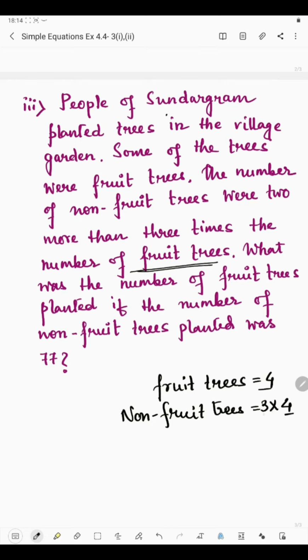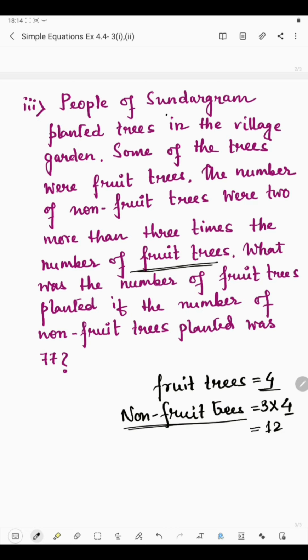So 3 times more means 3 is multiplied by 4, so it's 12. That means the number of non-fruit trees is given in terms of fruit trees. If we know the number of fruit trees, then we can easily find the number of non-fruit trees, isn't it?